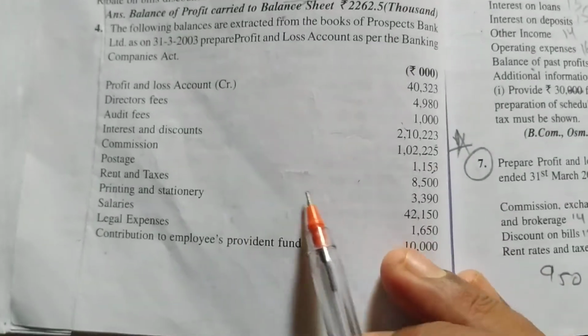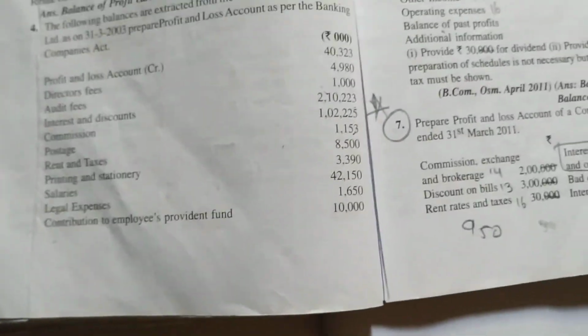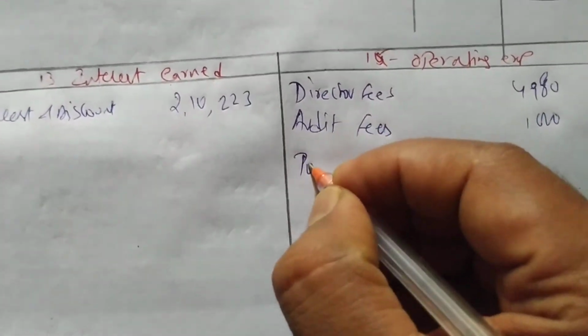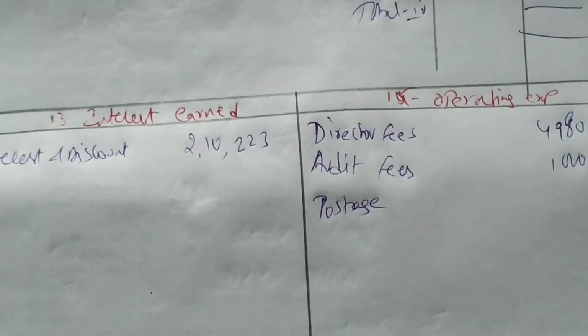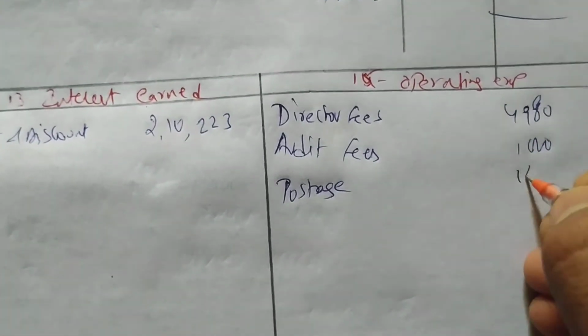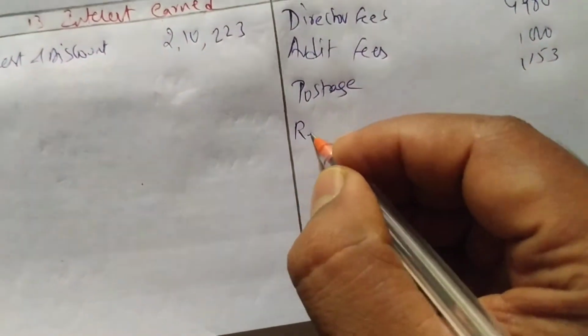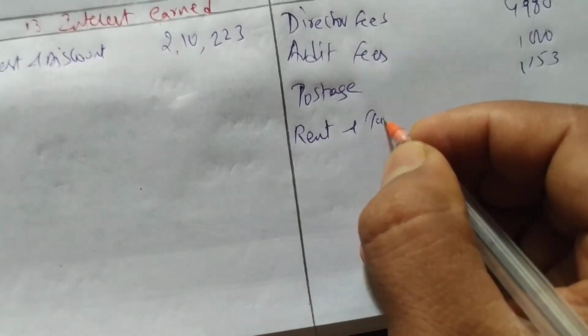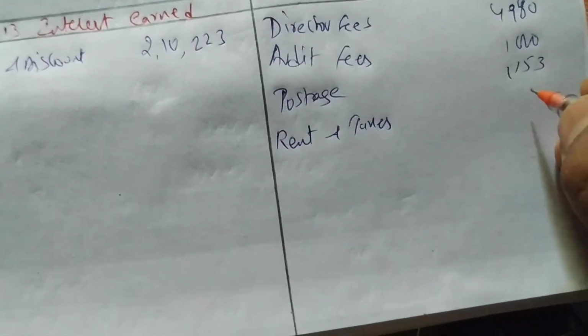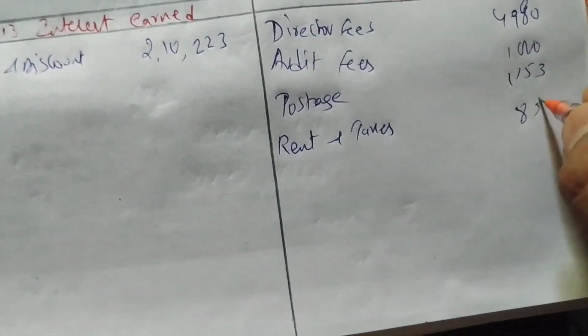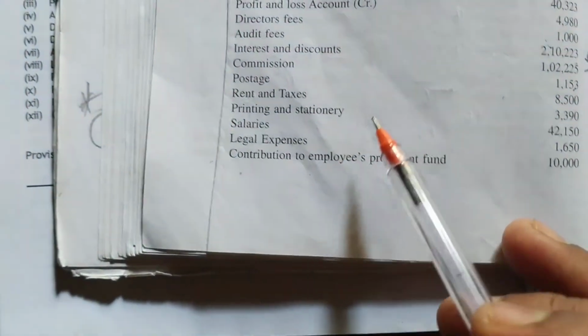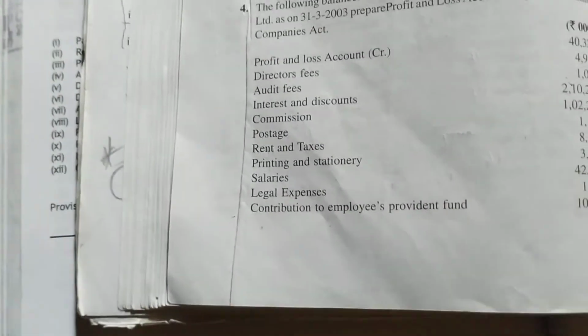Next we are having postage. Postage we write under operating expenses, 1,153. After that, rent and taxes 8,500. Then printing and stationery 3,900.